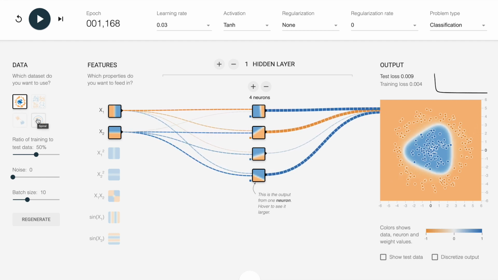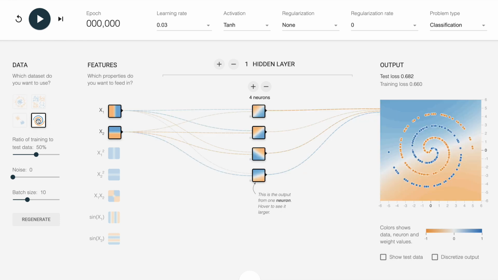Now let's challenge our network with something tougher, a spiral pattern. We haven't changed the network yet. It's still simple. Let's see how it copes. Well, as expected, our model is struggling. It can't find a clear boundary because it doesn't have enough neurons to understand the complexity of the spiral. So it trained rather quickly, but it didn't give us a model that did a good job.